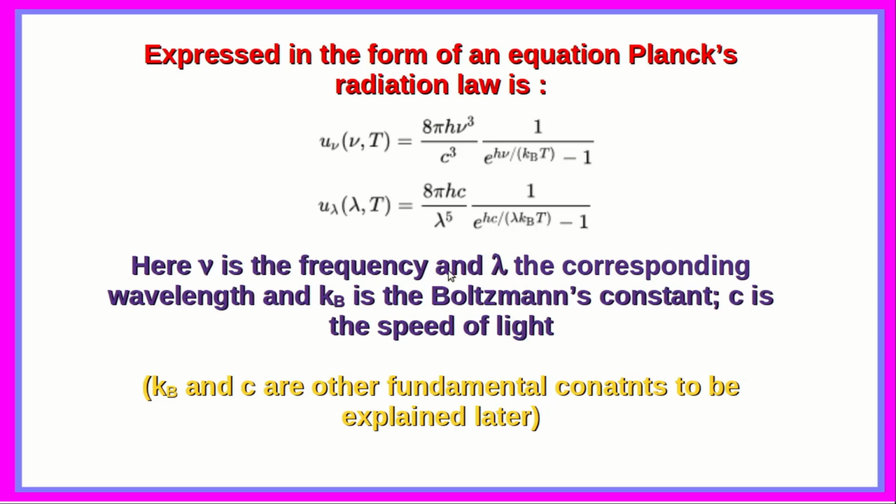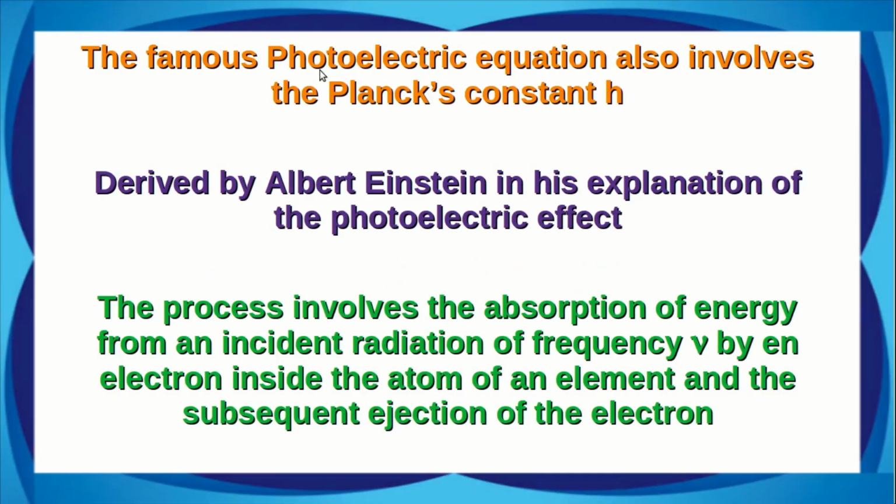Of course, here nu is the frequency and lambda the corresponding wavelength, kB is the Boltzmann constant, and c is the speed of light. Both kB and c are fundamental constants which will be explained later. The famous photoelectric equation also involves the Planck's constant h.